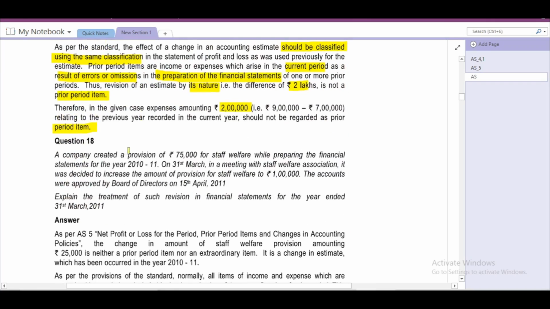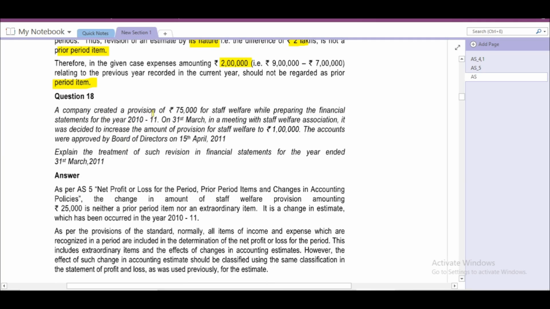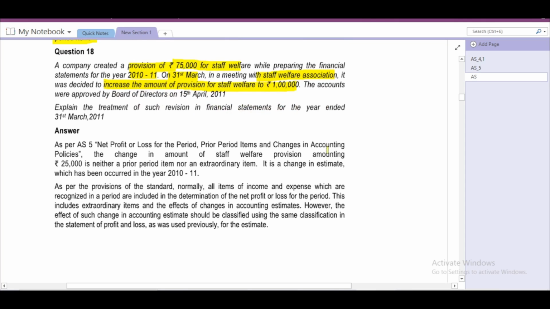Next, question number 18. A company created a provision of 75,000 for staff welfare. This is also a provision made while preparing the financial statements for 2010-11. On 31st March, in a meeting with the Staff Welfare Association, it was decided to increase the amount of provision for staff welfare to 1 lakh. The accounts were approved by the Board of Directors on 15 April 2011. Explain the treatment of such revision in financial statements for the year ended 31st March 2011.